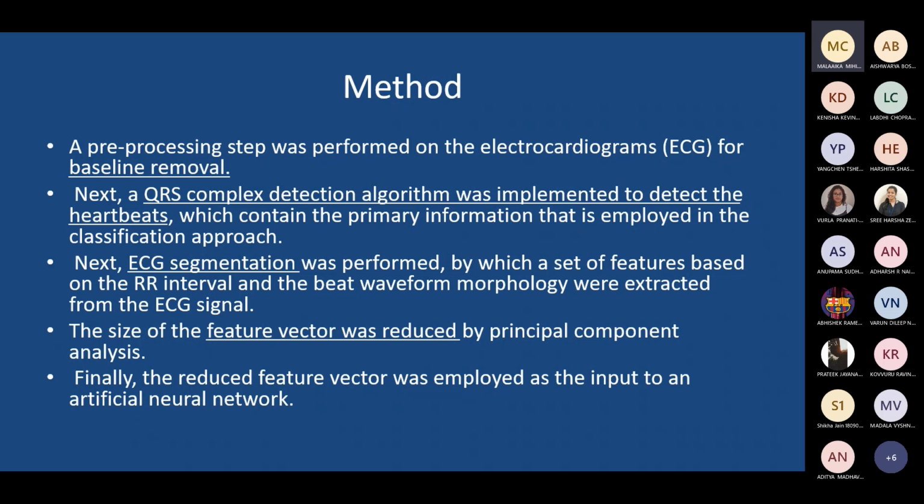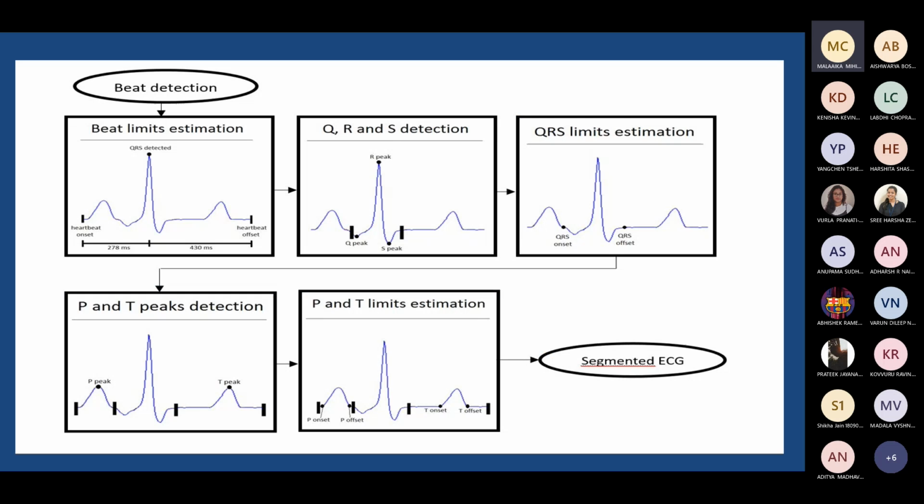See, each method may be different. You may find hundreds of papers. Each paper will have its own proposed method. Some may be good, some may not be encouraging, right? Some may have good results also. The method involves here ECG segmentation. That is what I was just mentioning. And after that, they extract some features.